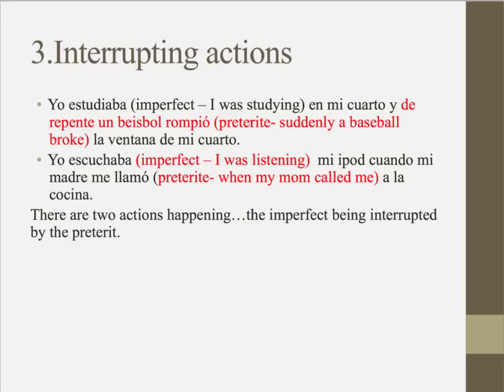We use it for interrupting actions. So, for instance, yo estudiaba en mi cuarto y de repente un béisbol rompió la ventana de mi cuarto. So we have our imperfect, our thing that was ongoing, when all of a sudden the preterite. The preterite is that arrow that breaks in and stops that ongoing action. So I was listening, there's my ongoing action, when all of a sudden my mom called me down to the kitchen. That was what was being interrupted.